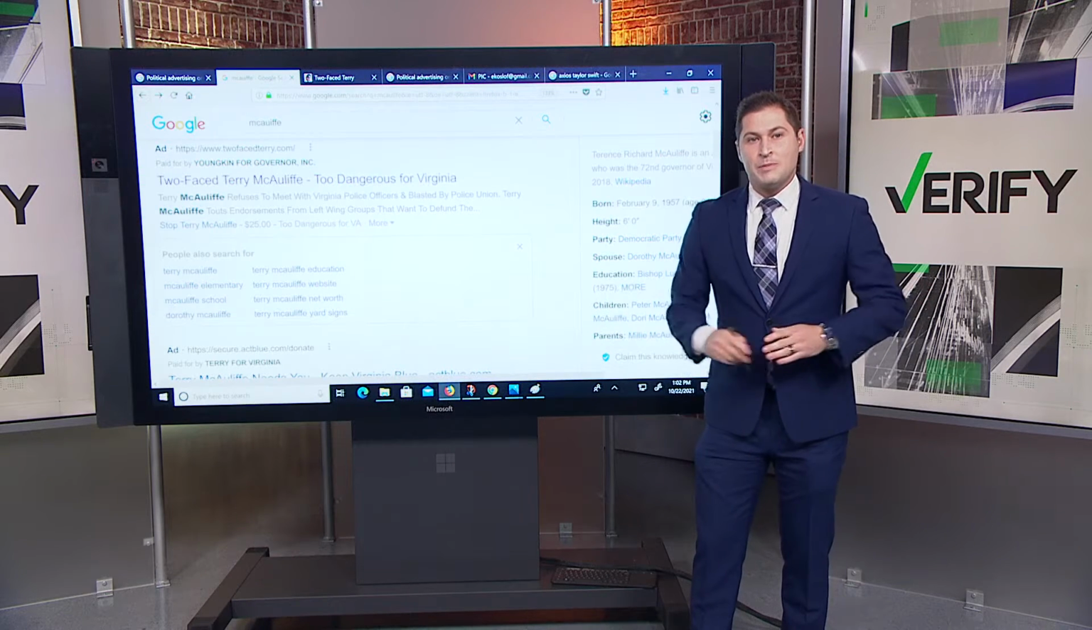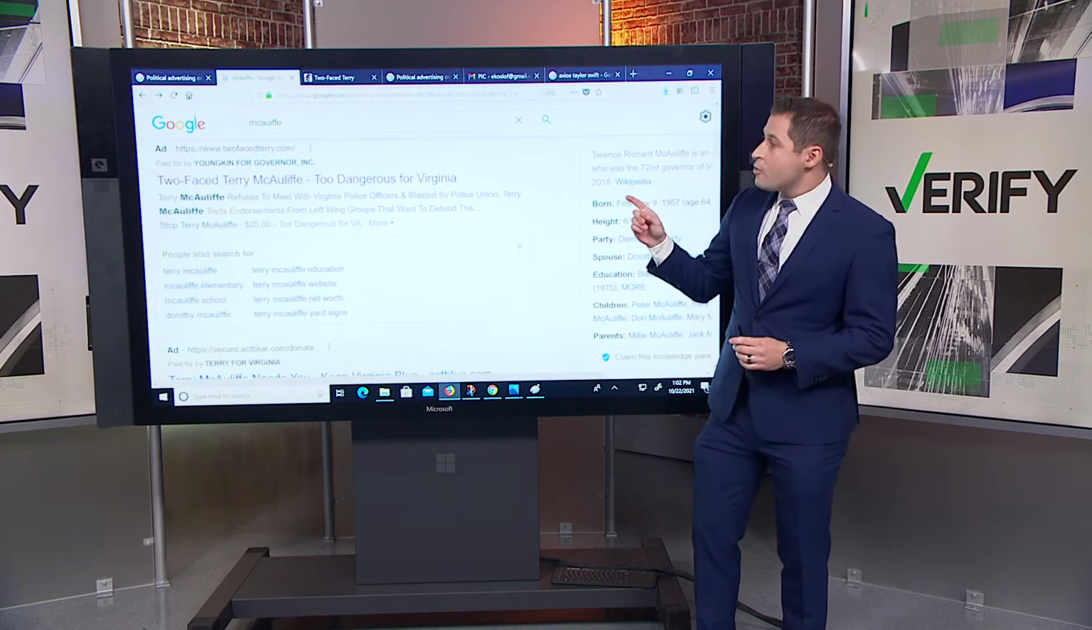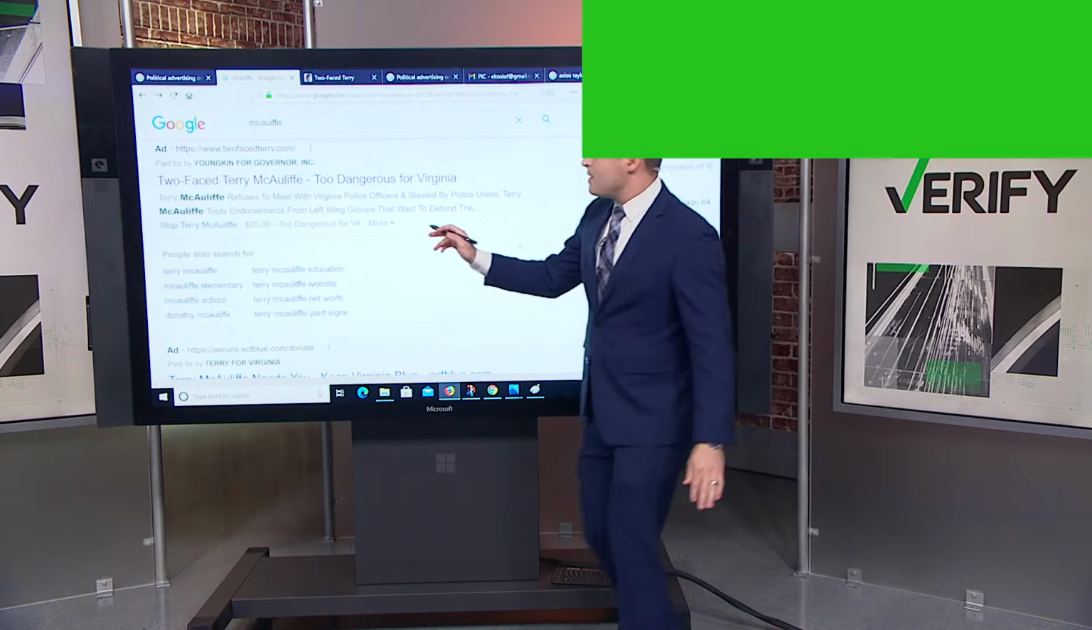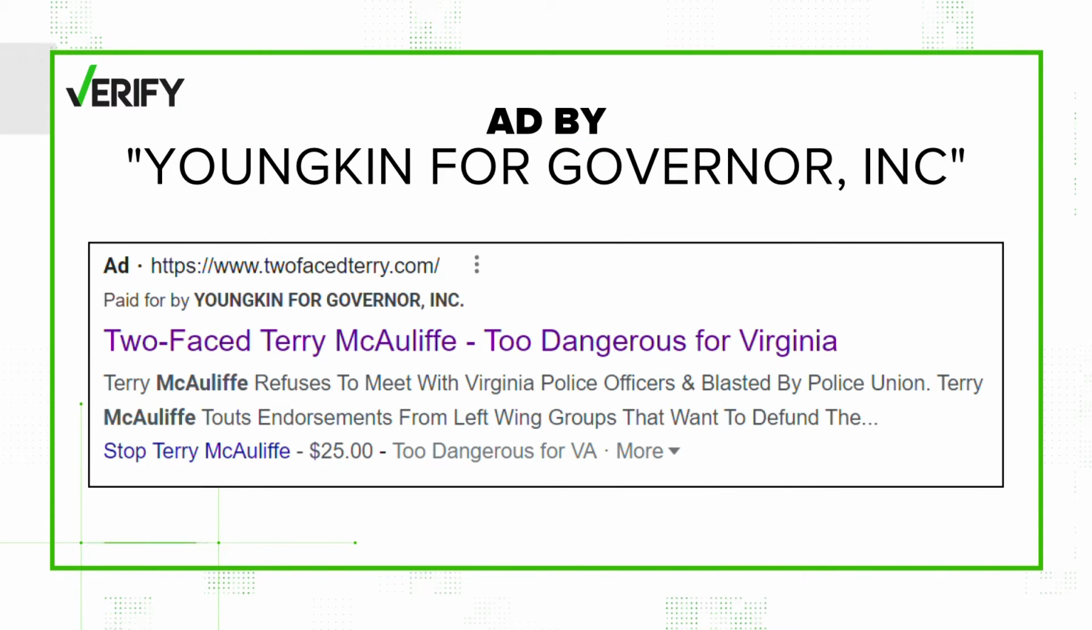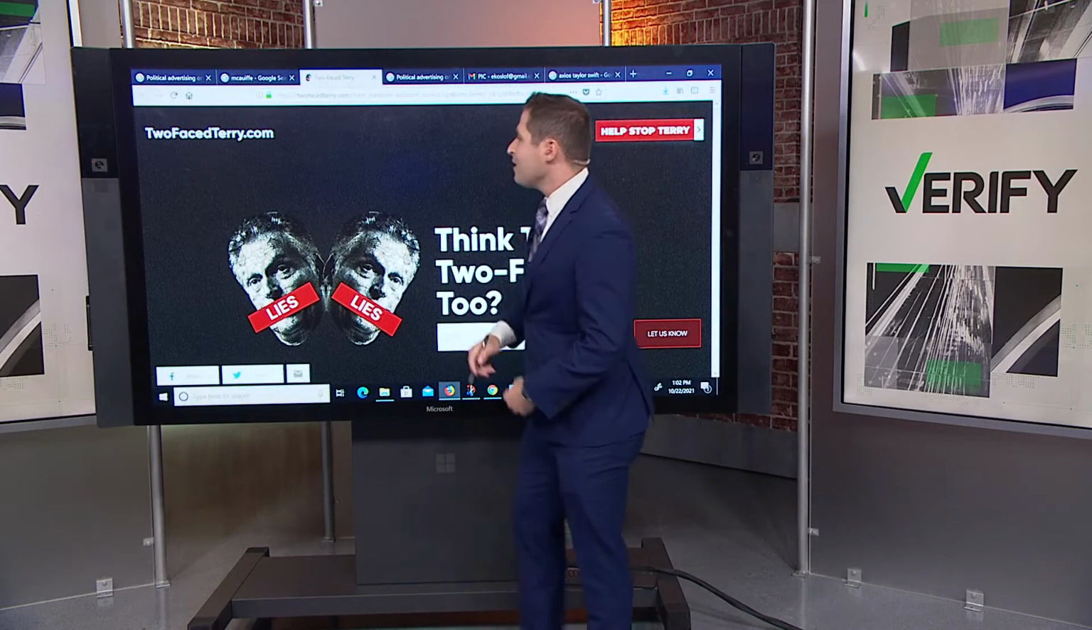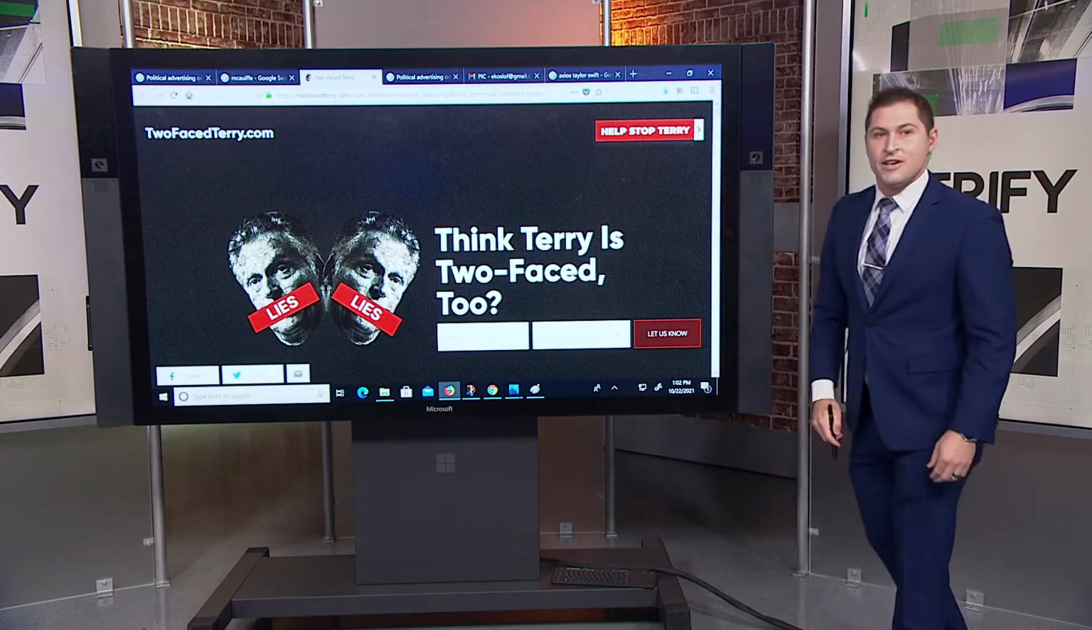Meanwhile, the Youngkin campaign has been using Google ads as well. When you search Google for McAuliffe, the first thing to pop up is this one. It's an ad from Youngkin. It reads, "Two-Faced Terry McAuliffe, too dangerous for Virginia." When you click on the link, it goes to this website, twofacedterry.com. We reached out to the Youngkin campaign to ask about this, but a spokesperson declined to comment.